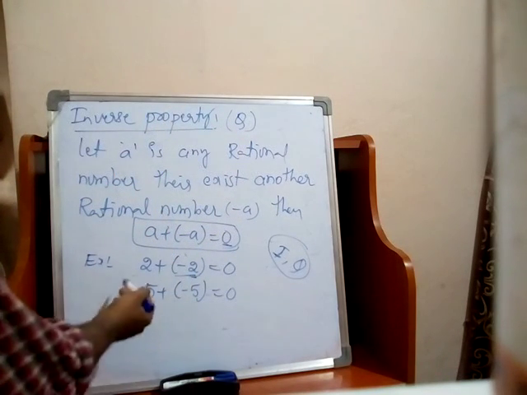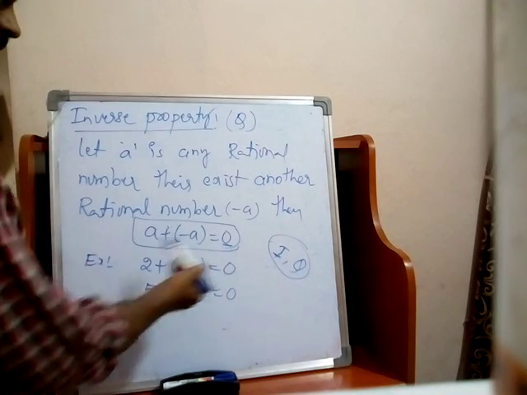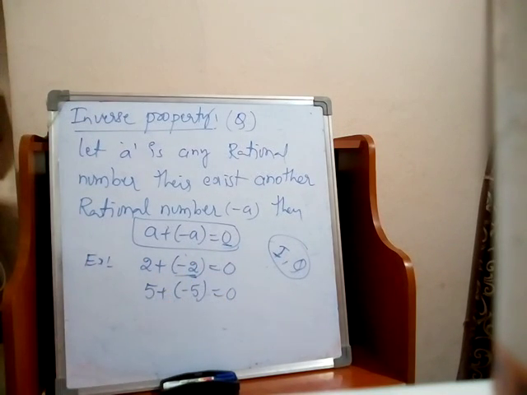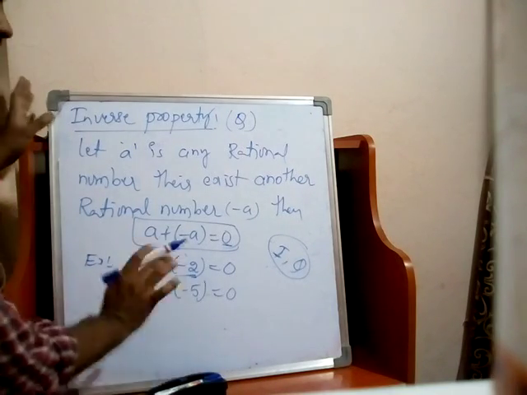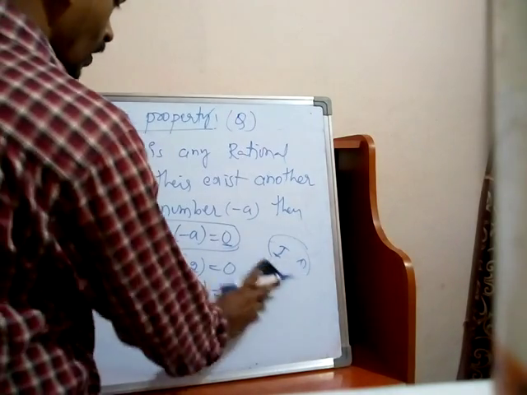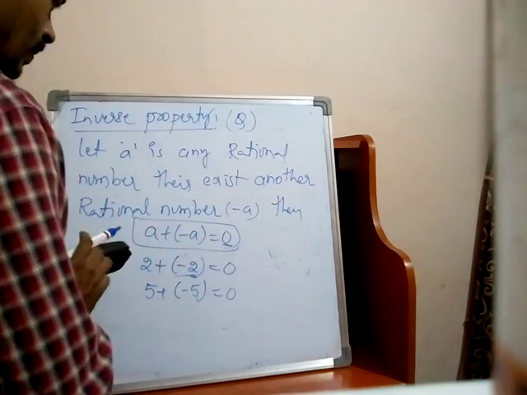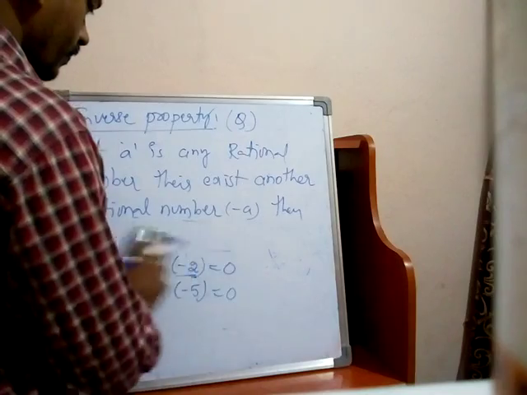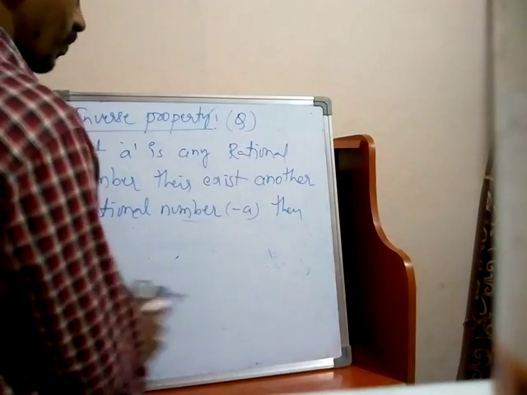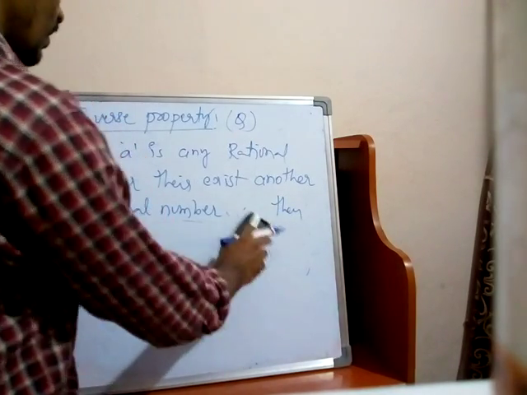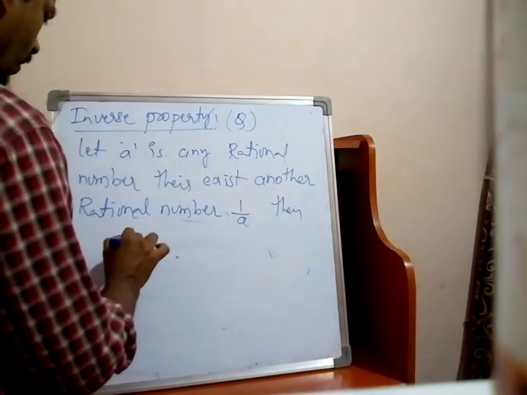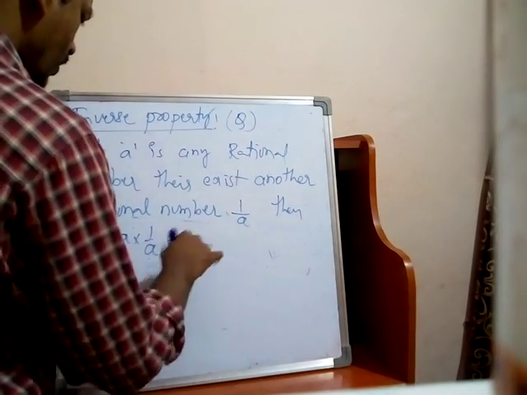So this is the inverse property. A plus of minus A is equal to 0, 2 plus of minus 2 is equal to 0, 5 plus of minus 5 is equal to 0. This is the inverse property under addition. Now under multiplication, if A is any rational number, there exists another rational number 1 by A, then A into 1 by A is equal to 1.